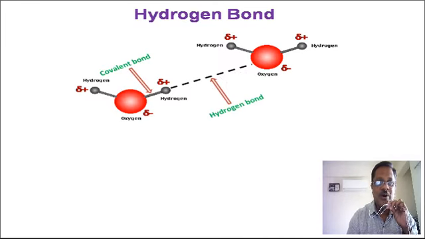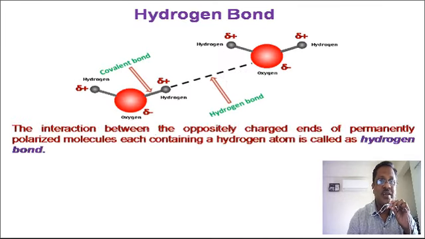So hydrogen bond, how does it get formed? The interaction between the oppositely charged ends of permanently polarized molecules, each containing a hydrogen atom, is called the hydrogen bond. In this way, hydrogen bond is formed.